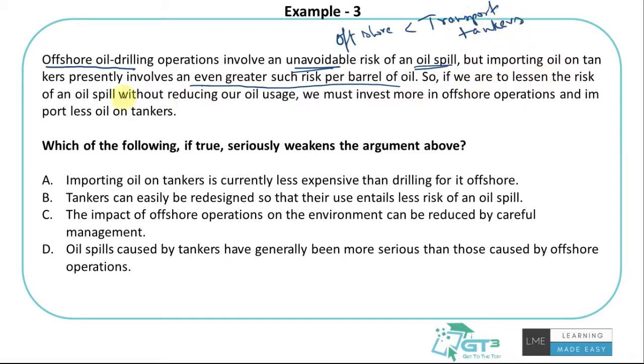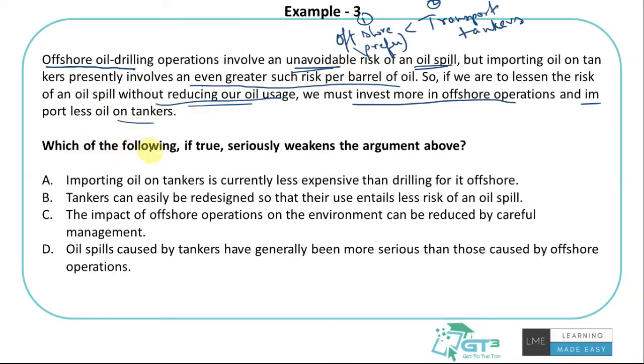So if we had to lessen the risk of an oil spill without reducing our oil usage, so assume there is no way I can cut down my oil usage, the other thing is to lessen the risk of oil spill. To maintain the same amount of production, we have to select one of these two options, right? Assuming these are the only two choices, we do not want to cut down our usage, so the only choice is to invest more in offshore operations. We must invest more in the offshore operations and import less oil on tankers. This is what the author is concluding, because he says that oil spill risk is less in offshore drilling than in oil tankers.